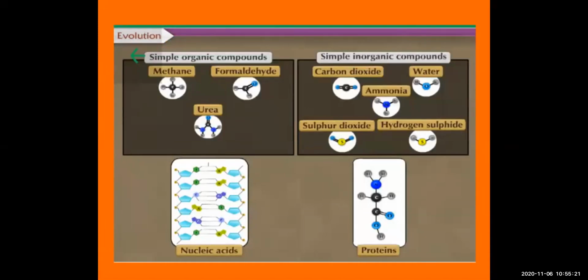Nucleic acids are in our DNA and RNA structure, and protein is the building material of our body which helps it to grow. These complex materials started forming gradually. In the starting it was simple, then simple to complex things started to form.